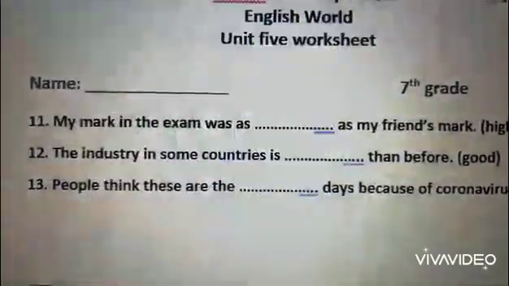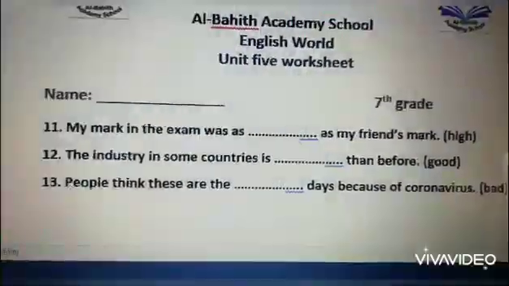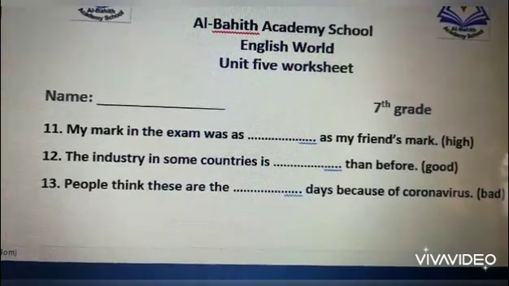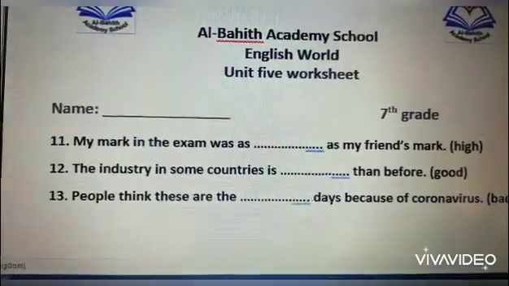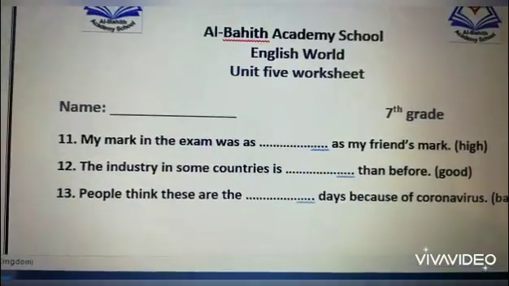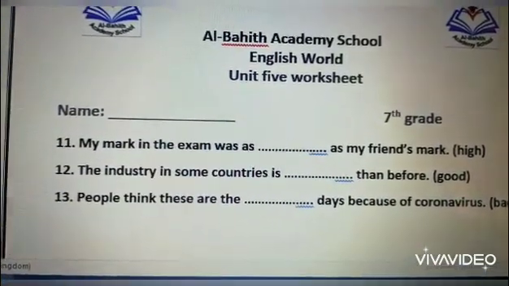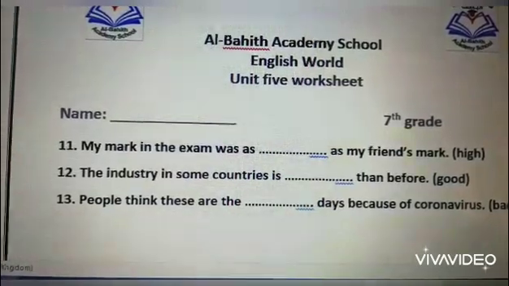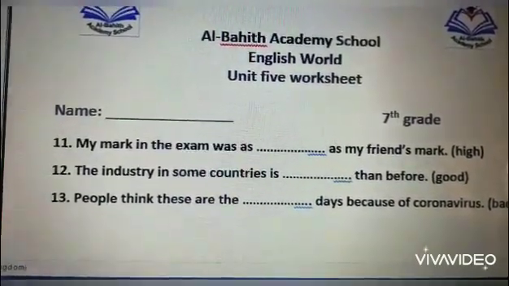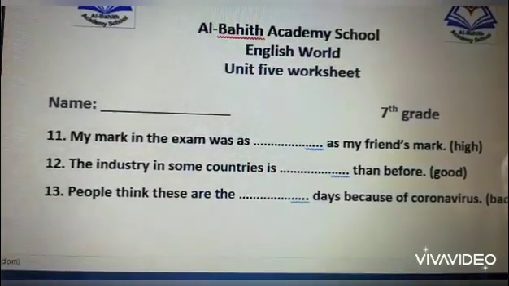12. The industry in some countries is than before. We have than here after the blank, so we make it comparative. We don't say gooder. We don't make gooder because it's an irregular adjective. We make it into better. The industry in some countries is better than before.